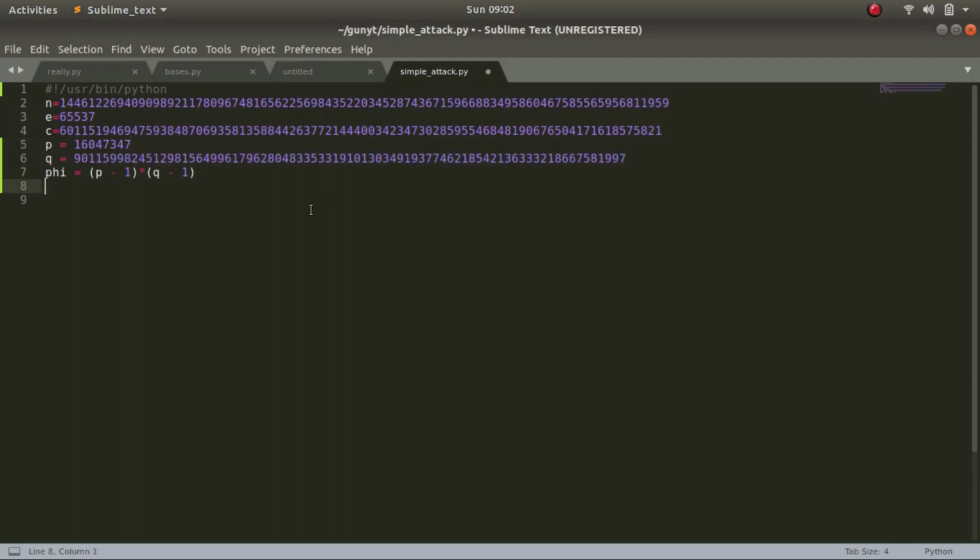Now that we have both the values, you can calculate the value of phi. Now with the help of E and phi, we can calculate D, which is the private key. E comma phi, as we know that the value of D is E inverse mod phi. So now that we have D, we can use the ciphertext and the value of D to get our original message back.